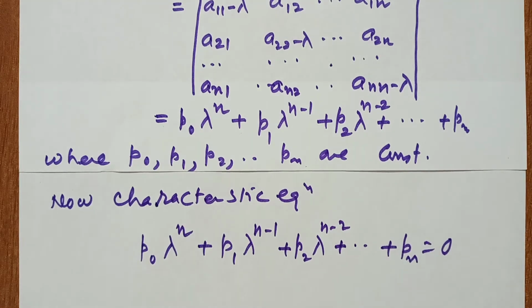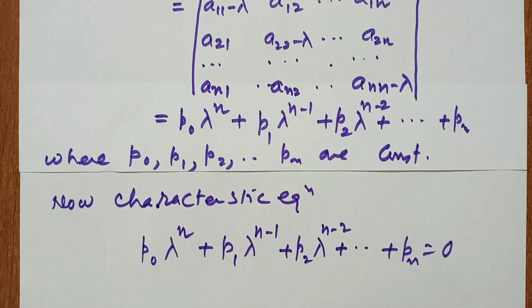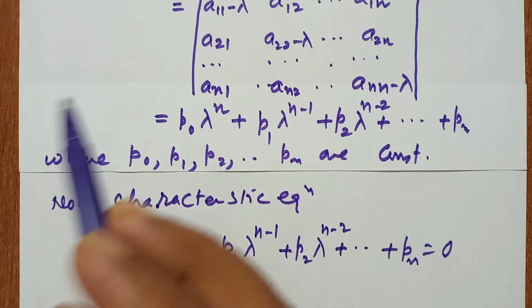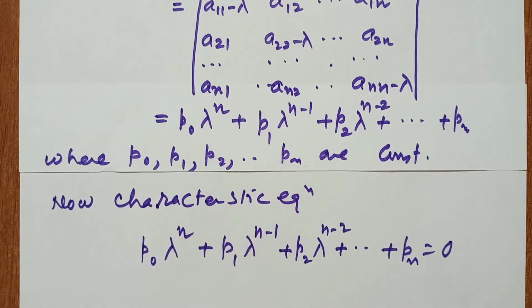So this is the characteristic equation. Now we have to show that the given matrix satisfies this characteristic equation.